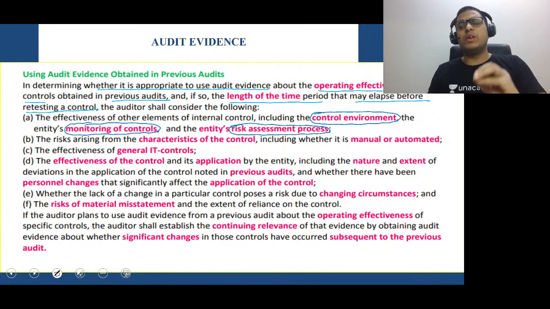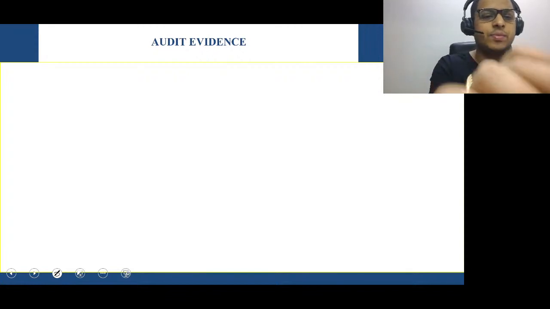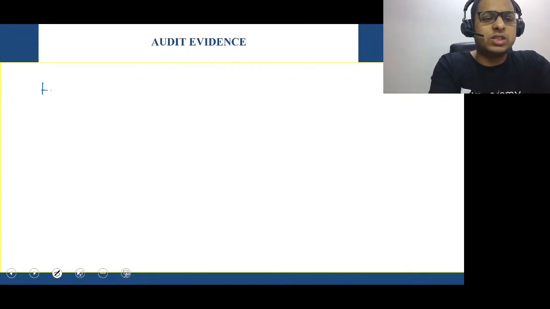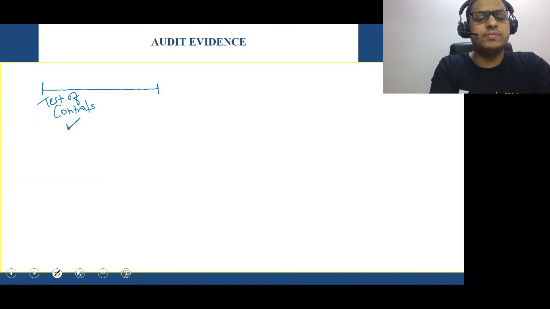Now, what do you mean by this question? What is the hidden area in relation to this question? Understand, see. The auditor was given the audit for this period. Okay, now in this period, the auditor has already checked the controls. So if you're thinking it's a test of controls, whether it is done, the answer is yes. So test of controls is already done during this period. Now comes the second period. So the second period is here.